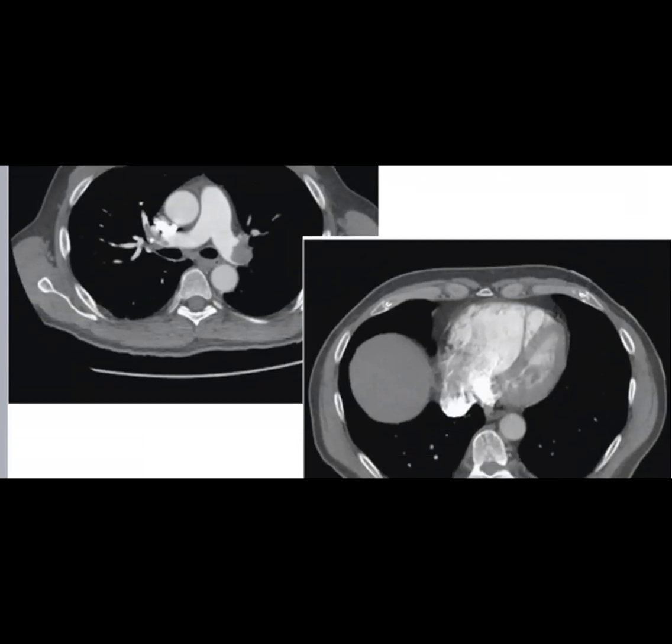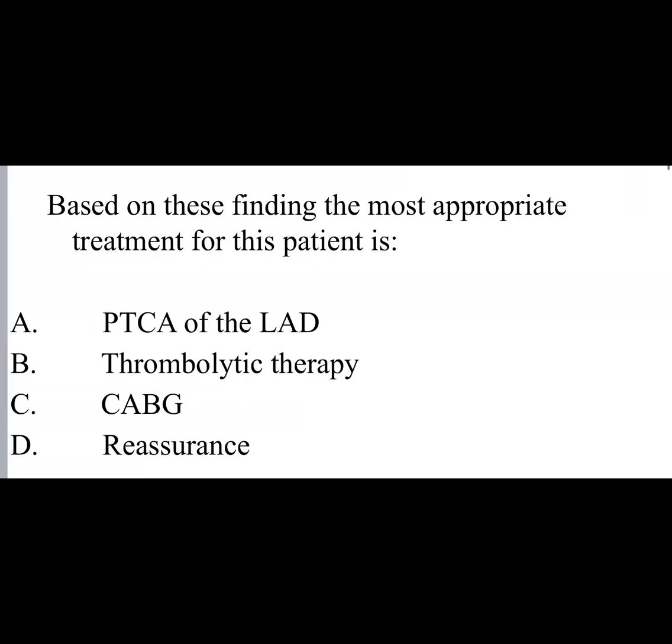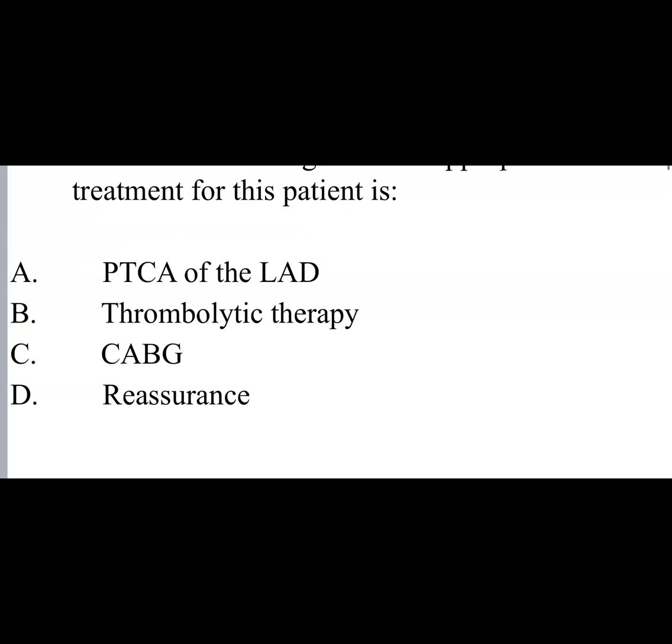Based on these findings, the most appropriate treatment for this patient is PTCA to LAD, lytic therapy, CABG, or reassurance.